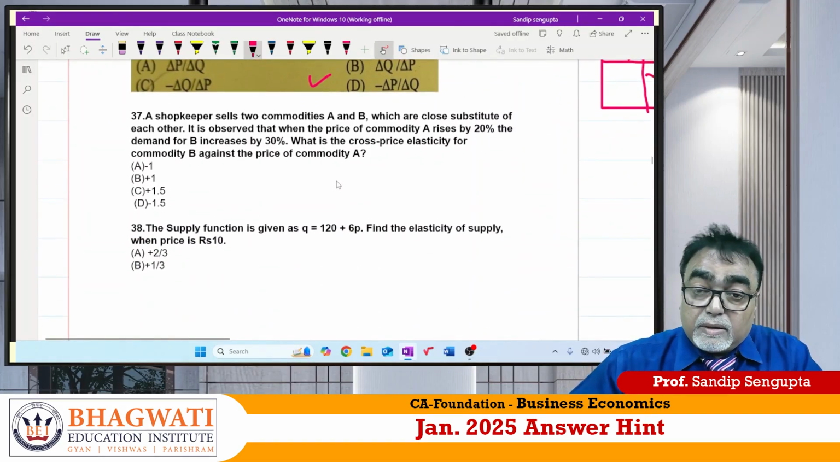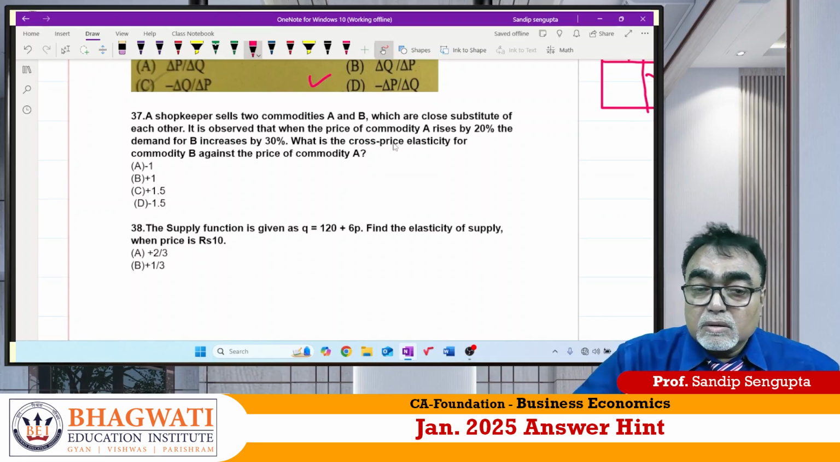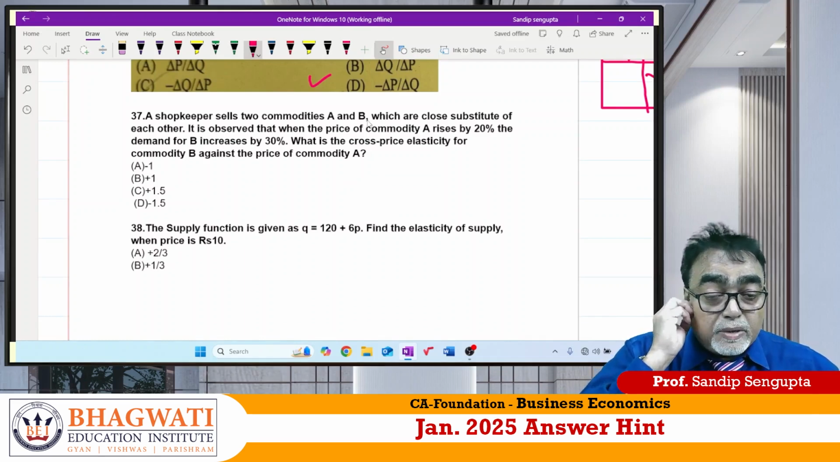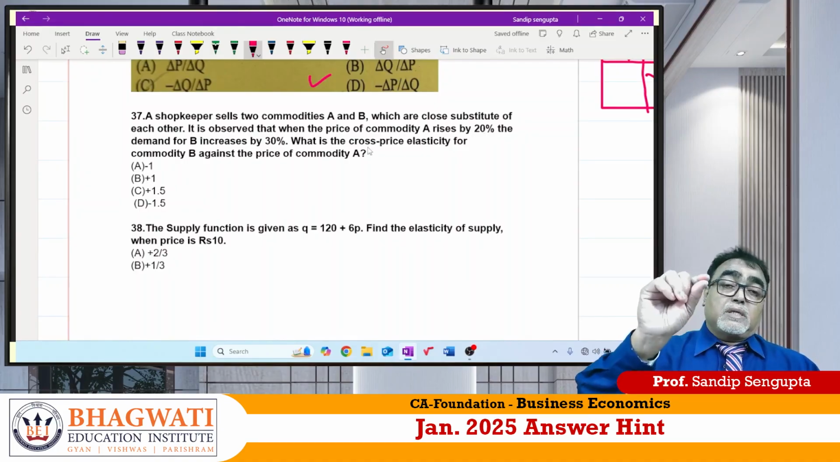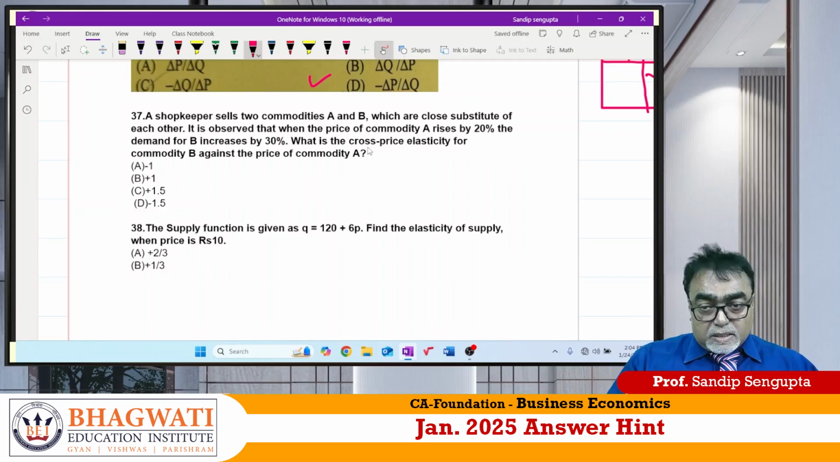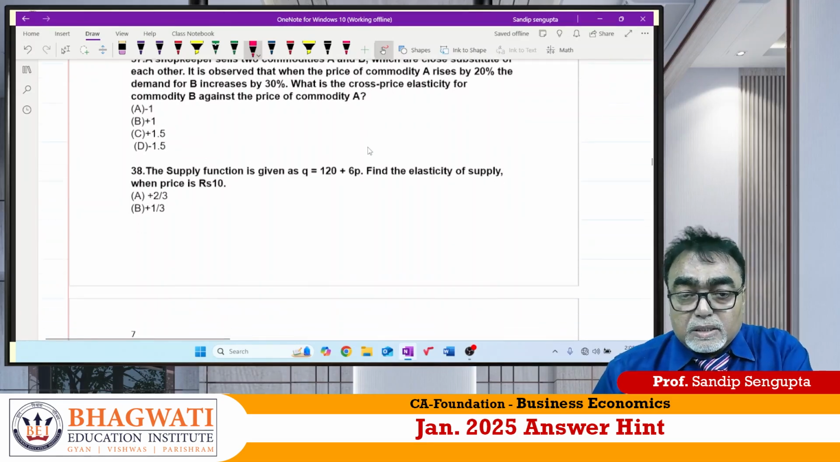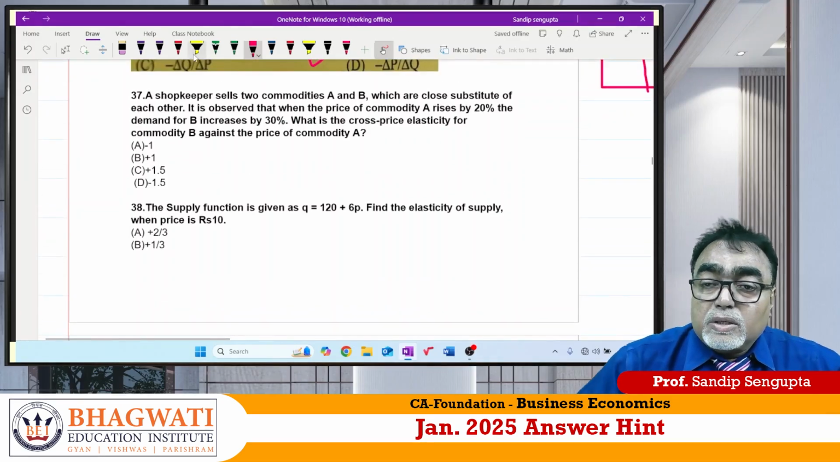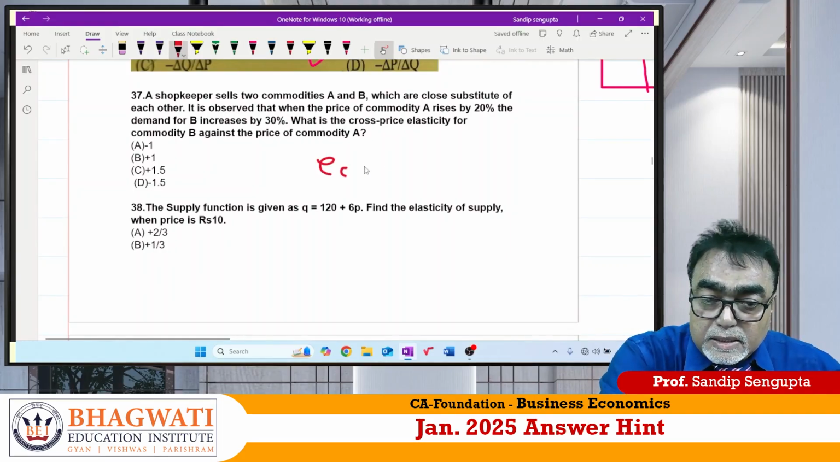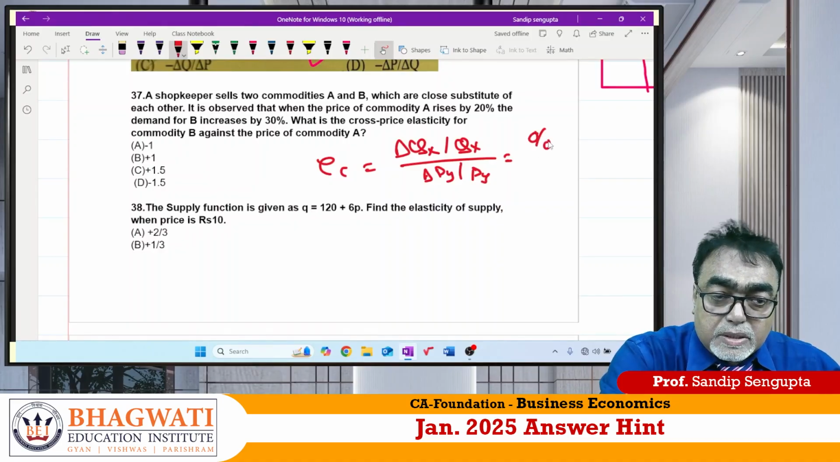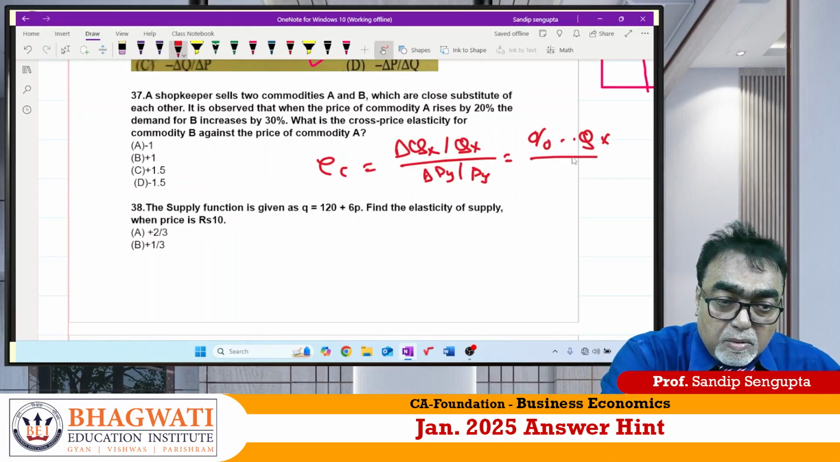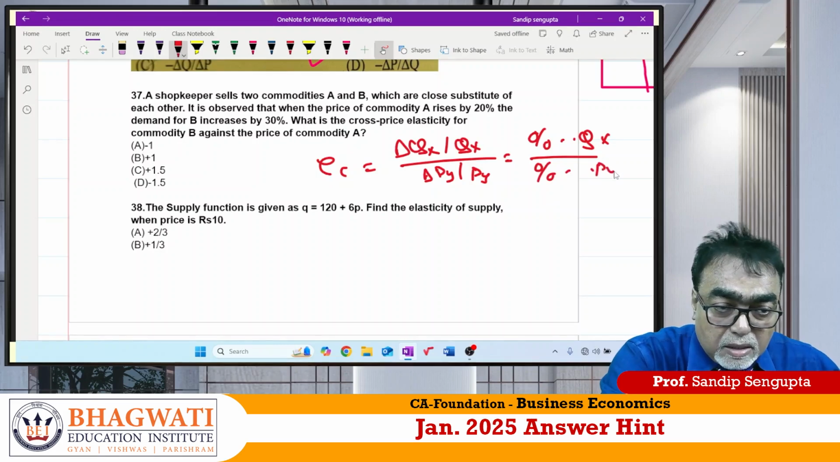Now 37. 37, what is given? Shopkeeper sells two commodity A and B with close substitute goods. Price increases, this. Which elasticity is? It is price elasticity or cross elasticity? So it is nothing but cross elasticity. So what is the formula of this? EC is equal to what? Del QX by QX divided by del PY by PY. That is percentage change in quantity demand for X by percentage change in price of Y.